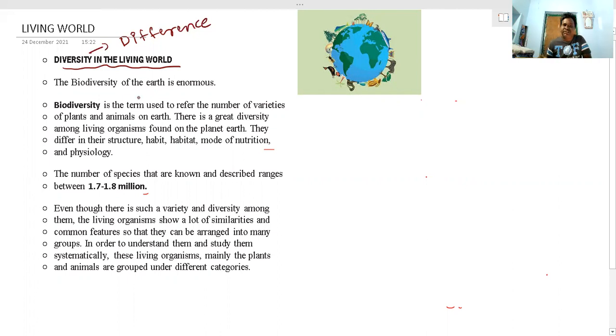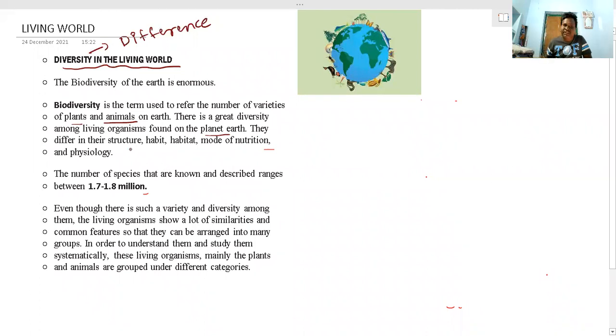And if you take the biodiversity on the earth, it is enormous. That means a variety of organisms can be seen, a variety of plants and a variety of animals. Finally, a great diversity can be found on the planet Earth. How can these organisms be differentiated from other organisms?